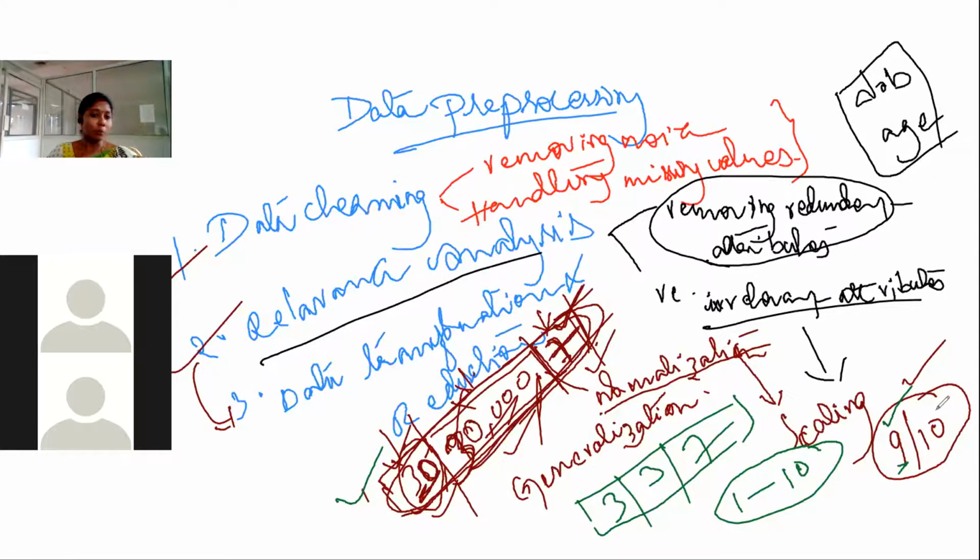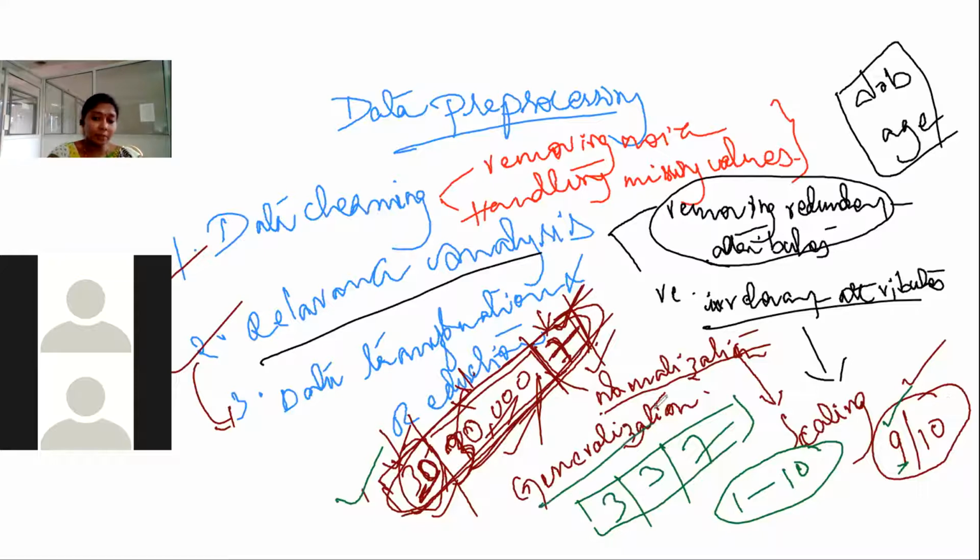The thing is, we need to bring all the values to the scale of 1 to 10. Sometimes it may be 0 to 1, or it may be -1 to 1, depending upon the method we have selected. That is the process of normalization. We need to bring the values to the proper scale. The process of scaling is called normalization, which is very important for getting good results for accuracy as well as prediction.